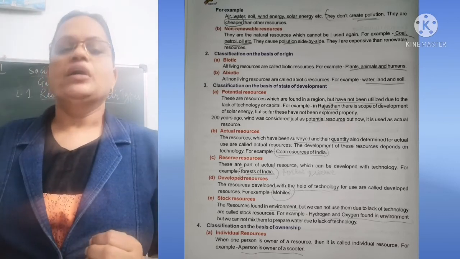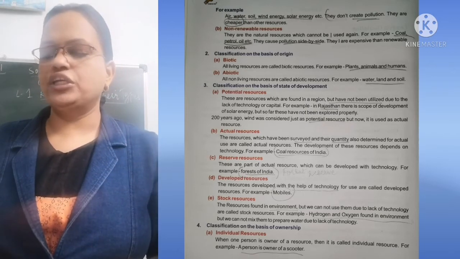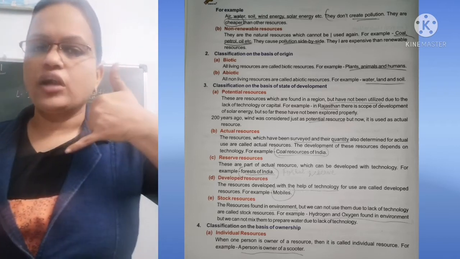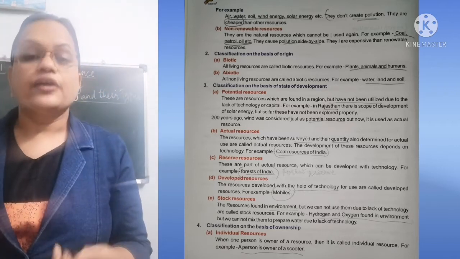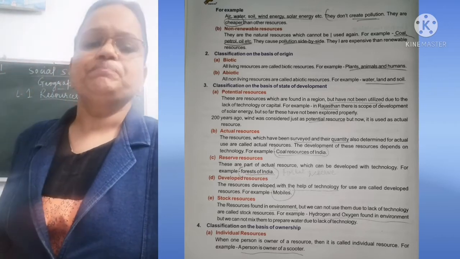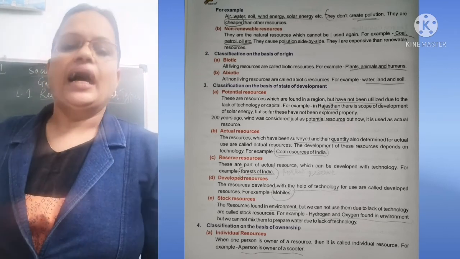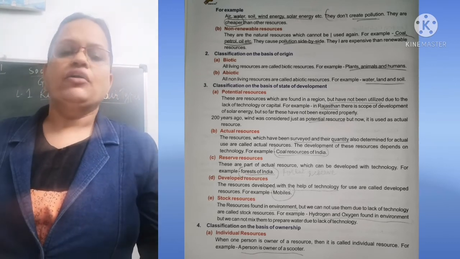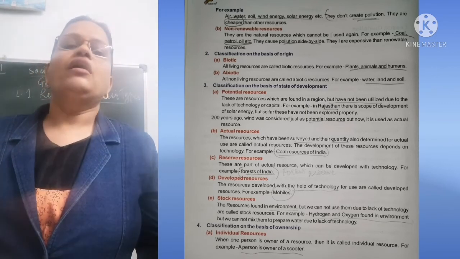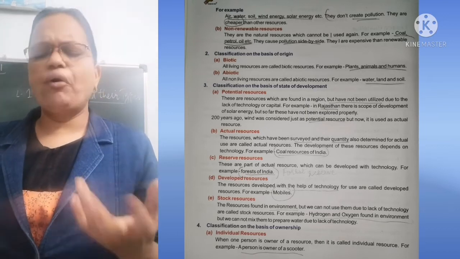Now third is what? Developed resources. Human beings have developed these resources with the help of technology. They are called developed resources. For example, the mobiles which we use. Humans have developed that technology, and the best example of that is mobiles and other technologies, like the refrigerator, TV at home, then many other things. Gas is there, cooker is there, all these things.